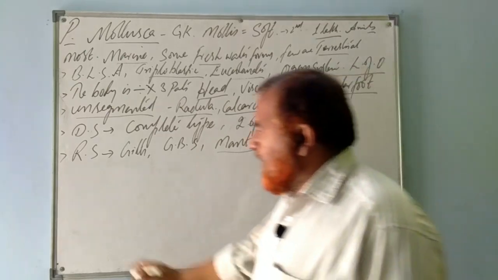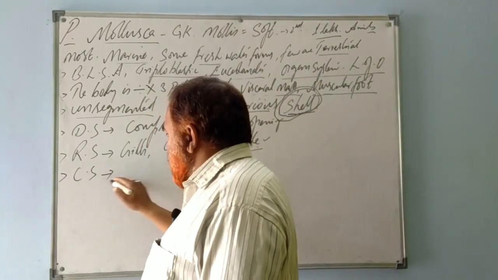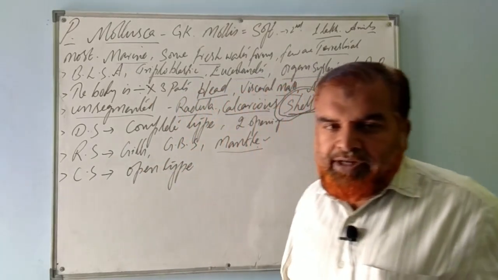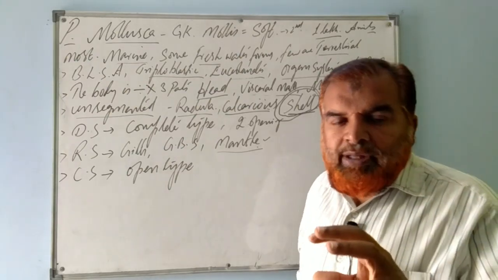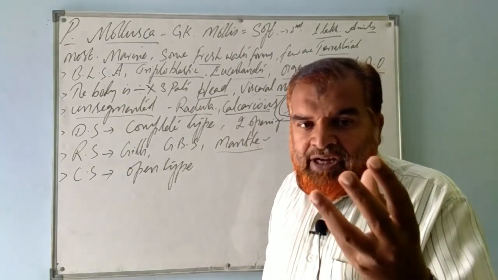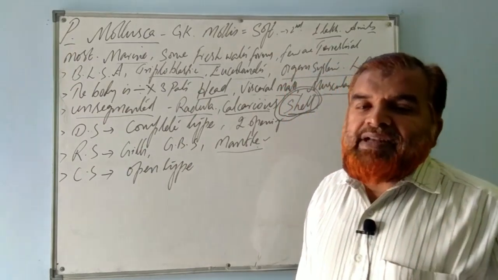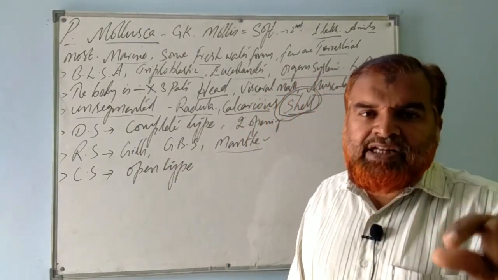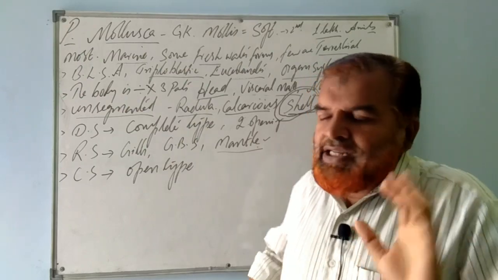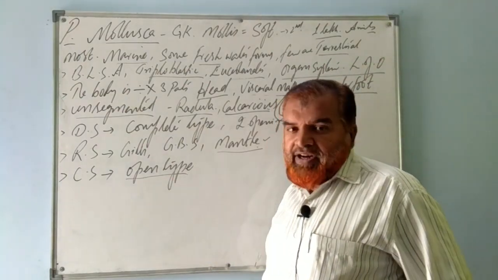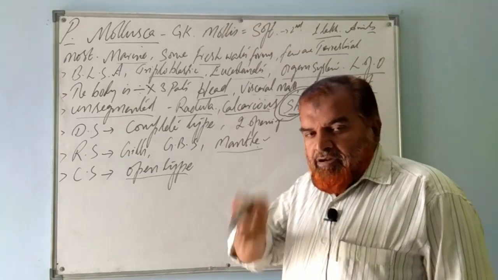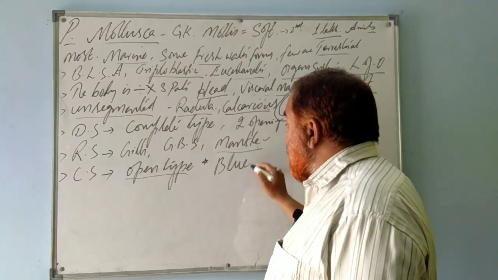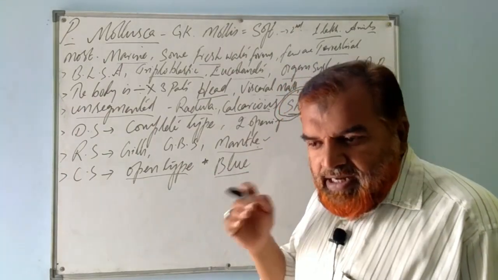Then the circulatory system is of open type. What do you mean by open type? The blood is present in the body cavity. There are no definite blood vessels, no arteries and no veins. Hence we refer to it as an open type of circulatory system. A very important point: they have blue colored blood.